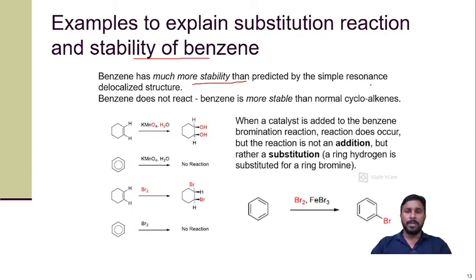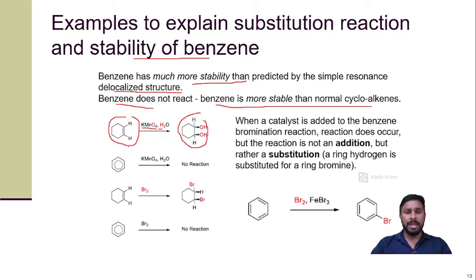This unusual stability is due to the resonance formation in the case of benzene. So benzene is more stable than a normal cycloalkene. This can be explained by this example. Here you can see this one is a cycloalkene. This compound is non-aromatic, so it acts similar to an alkene. Similar to an alkene, it is ready to react with the reagent and water, and it will produce 1,2-dihydroxy cyclohexane. So this is an addition product.